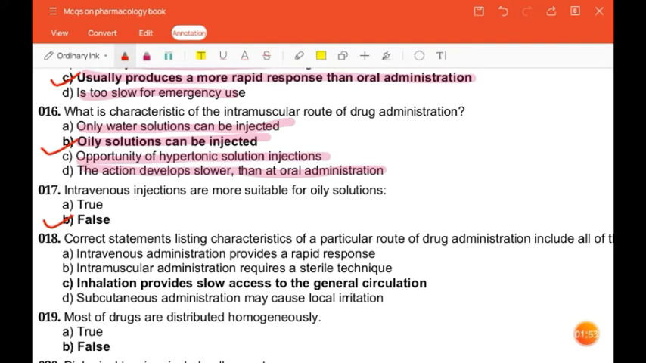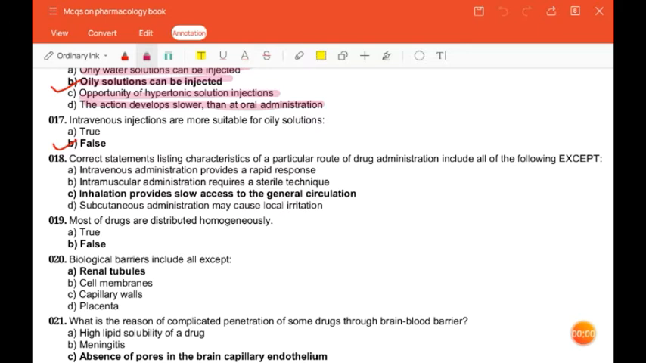Then next question is, correct statements listing characteristics of a particular route of drug administration include all of the following except: intravenous administration provides a rapid response, intramuscular administration requires a sterile technique, inhalation provides slow access to the general circulation, subcutaneous administration may cause local irritation. So the correct answer is inhalation provides slow access to the general circulation.